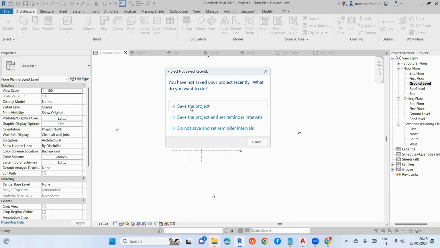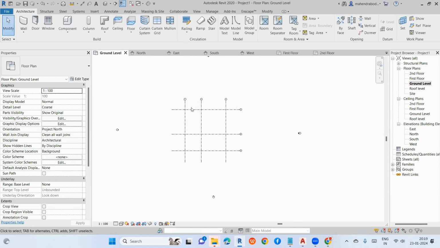So don't forget to save your project. Save every 1 or 2 minutes. If you have not saved, everything will go, because sometimes the project file is heavy and the software will crash, and everything gets lost. So don't forget to save your project.